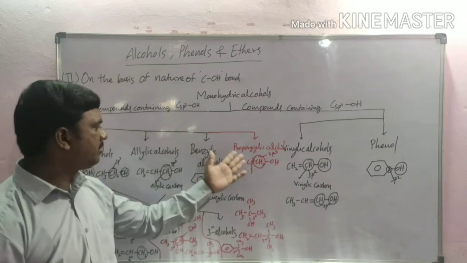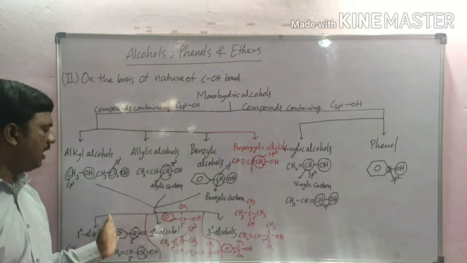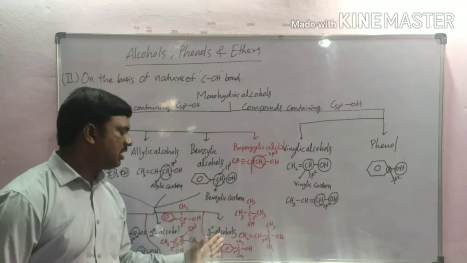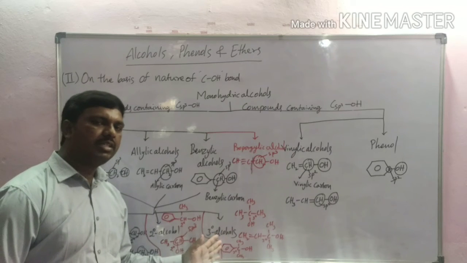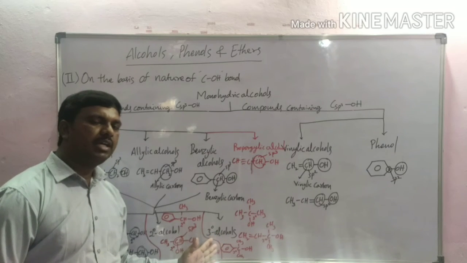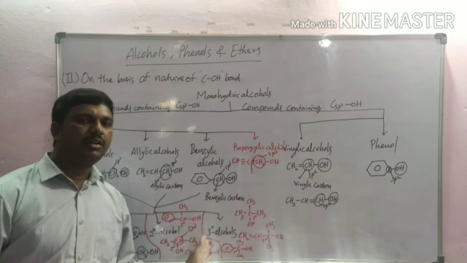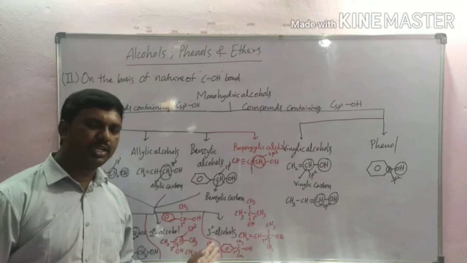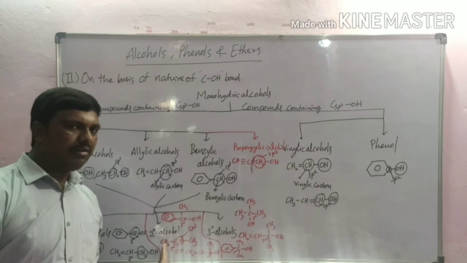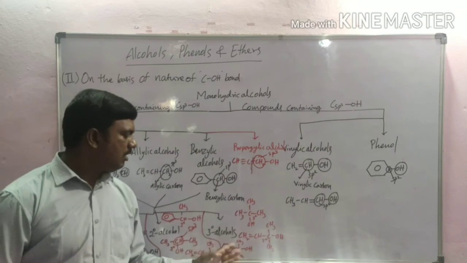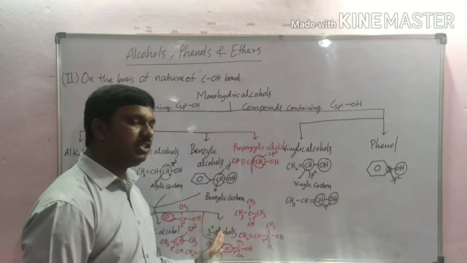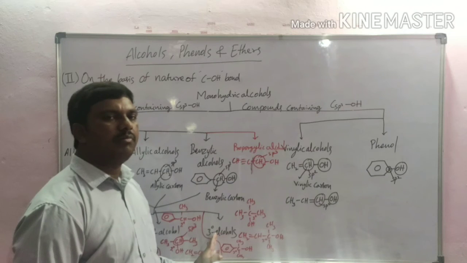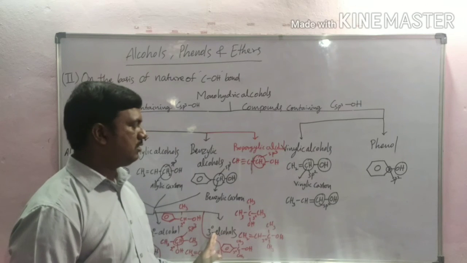These four types are again classified into three types: primary alcohol, secondary alcohol, and tertiary alcohol. In these alcohols, a hydroxyl group attached to a primary carbon is called a primary alcohol. A hydroxyl group attached to a secondary carbon is called a secondary alcohol. If the hydroxyl group is attached to a tertiary carbon atom, they are called tertiary alcohols.